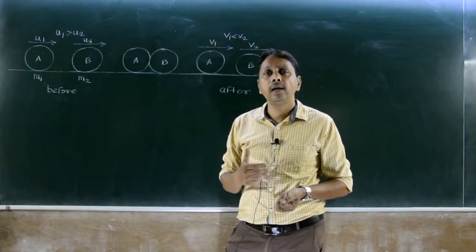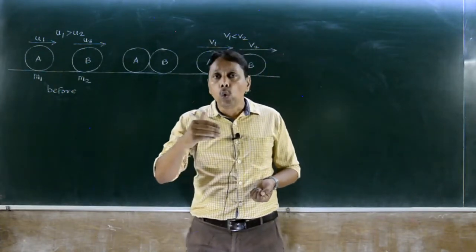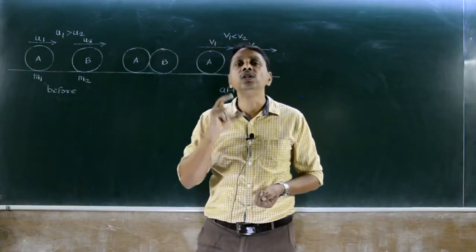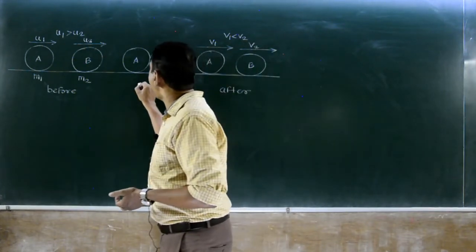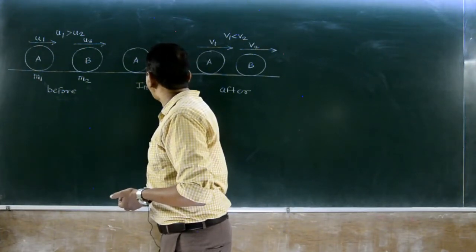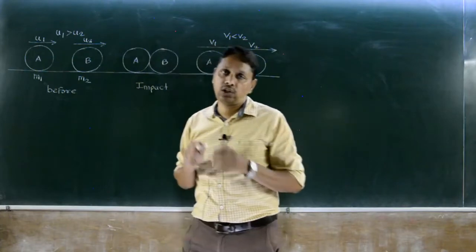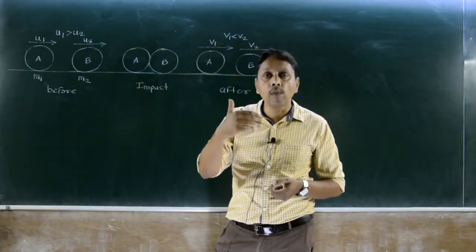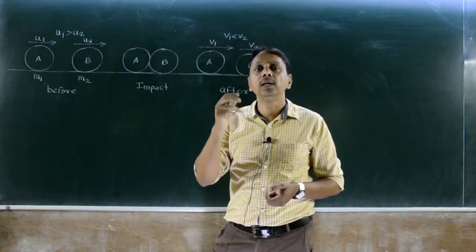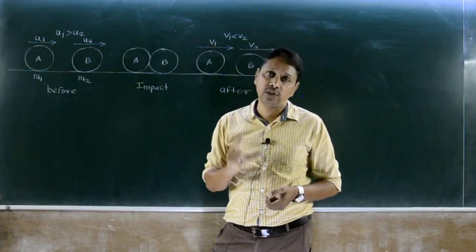And we know that when two bodies collide with each other, that action of collision is called as what? Impact. Understood? Action of collision we call as impact. When two or more bodies collide with each other, the action of collision is called as impact.